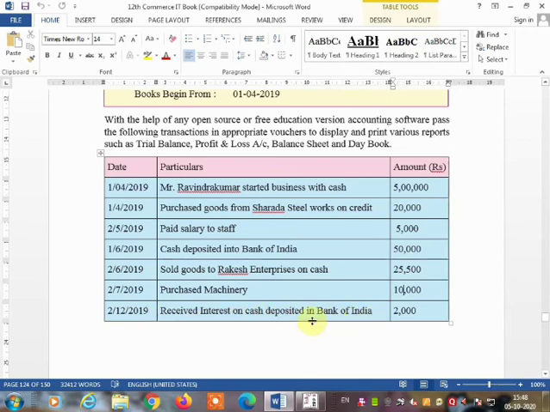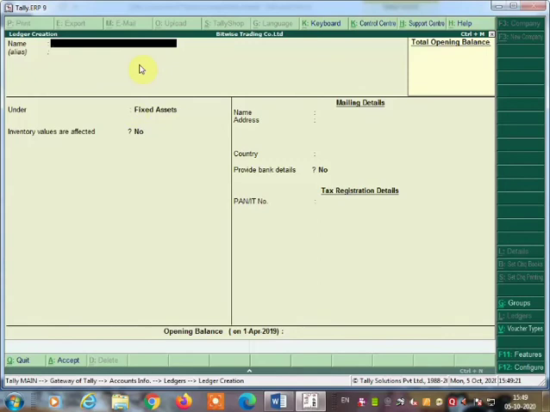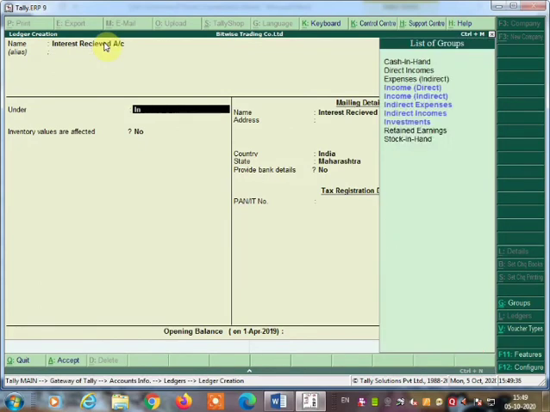The next is received interest on cash deposit into Bank of India. The amount which is deposited in the Bank of India, how much amount you deposited? 50,000. On that you got an interest of 2,000. So here cash account debit to bank account. So received interest, we are going to create a new account, interest received account. This is your income, so indirect income it is, not expenses, because this is interest you got.